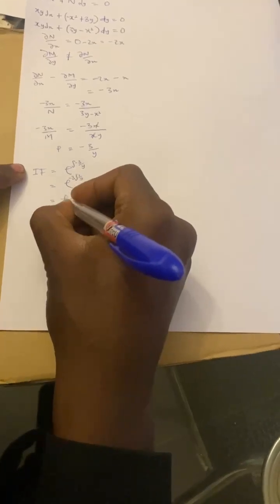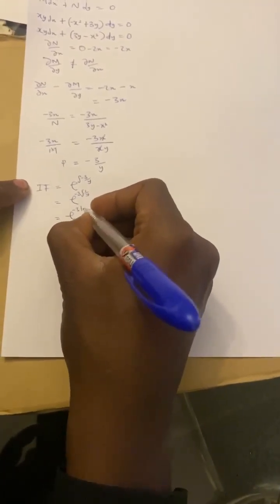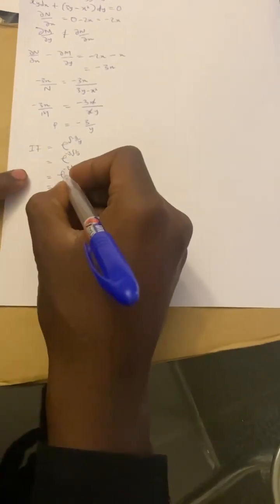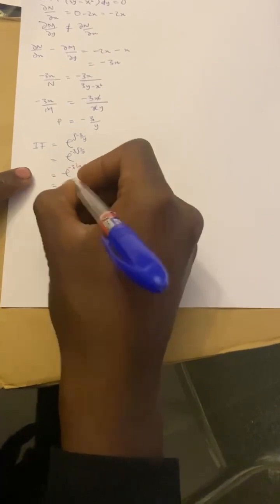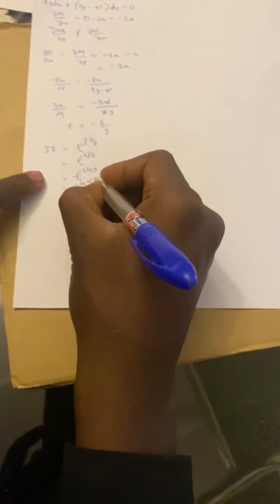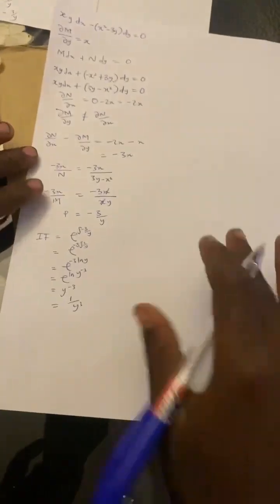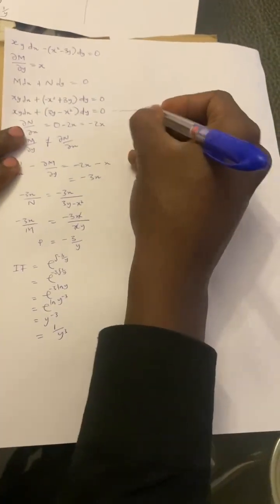The integral of 1 over y is ln y. So e to the ln y power minus 3 is the same as y power minus 3 due to the law of logarithm, which is the same thing as 1 over y cubed. So let's call this our equation 1.